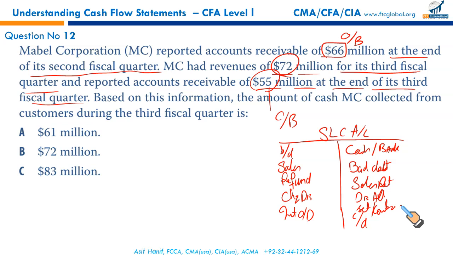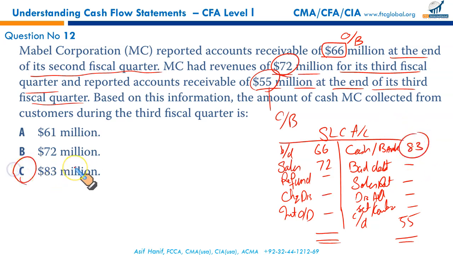Since we just have been given the opening balance of account receivable 66, we have been given the sales 72, no refund, no check dishonored, no interest on overdue accounts, no bad debt written off, no sales return, no discount allowed, no set off, closing balance is given 55 million. Just balance these accounts off, add 66 and 72, and from this deduct 55. What you get is the cash collected from customers, that is $83 million. That gives you C to be the correct option.